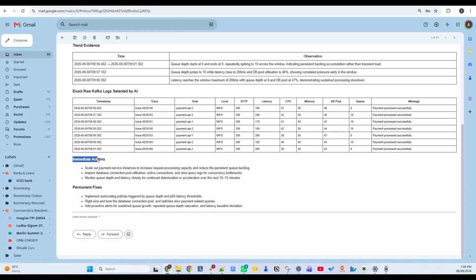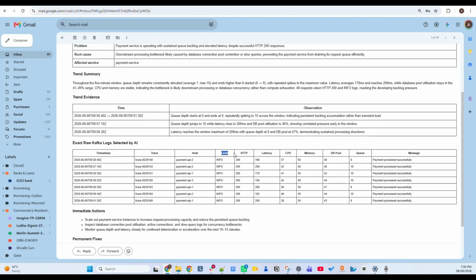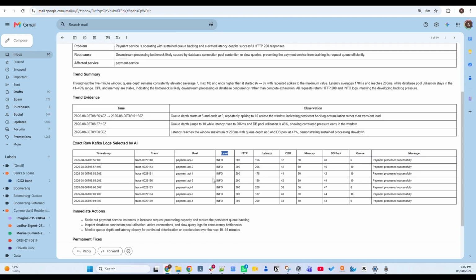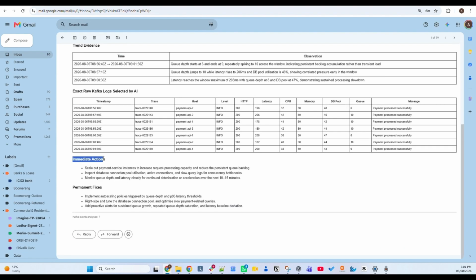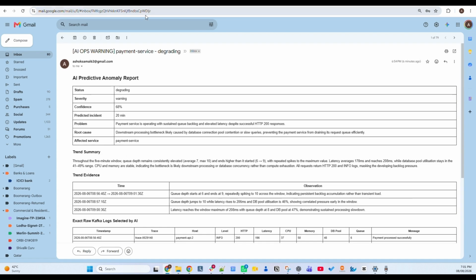And then AI is also predicting some immediate actions and a permanent fix, right? Remember, even if the labels are not warning or error, we could still figure out with a confidence of 68% that something is not right in my application, right? Somebody needs to go and check what is happening and probably implement these immediate actions or permanent fixes to solve this. Now let's go to the incident one, right?